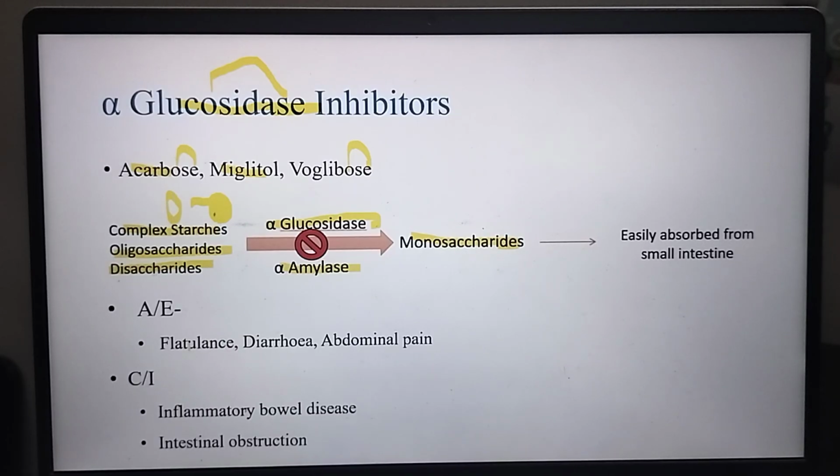Adverse effects of alpha glucosidase inhibitors are flatulence, diarrhea, and abdominal pain. Contraindication is in case of inflammatory bowel disease, we will not use this. And in case of intestinal obstruction also, this is contraindicated because they are working at the enzyme level, and somehow it will cause problems.